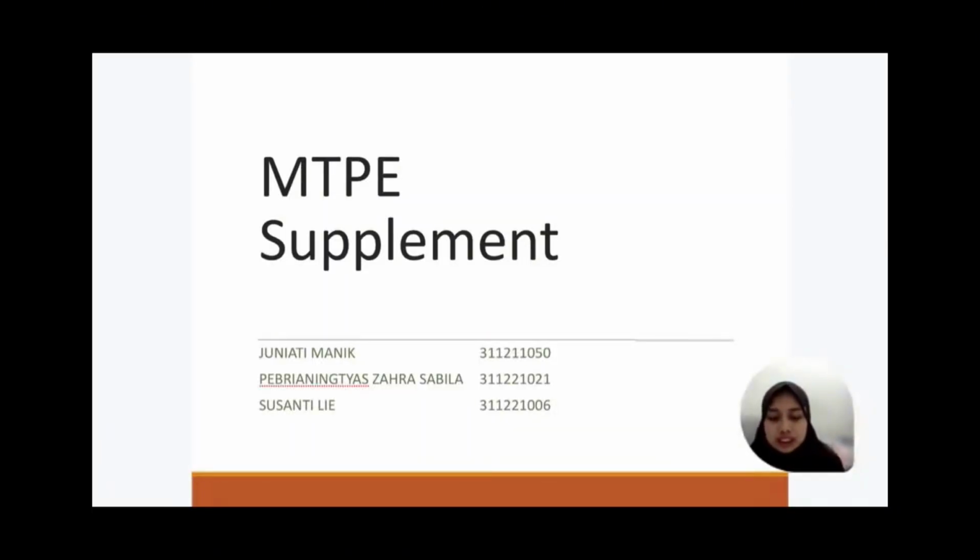My name is Febriani Tiazara Sabila and today I'm going to present a supplementary material for Module 9 about MTPE, which stands for Machine Translation Post-Editing. In this presentation, I will explain the meaning of MTPE, why it is important, the type of post-editing, common errors made by machine translation, and what skills are needed to do MTPE properly. Okay, let's begin with the basic definition.